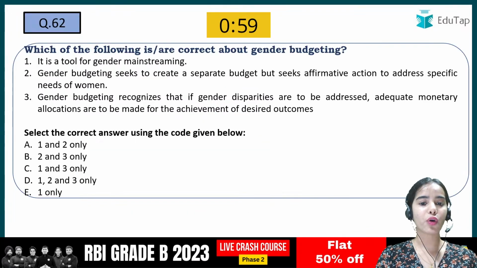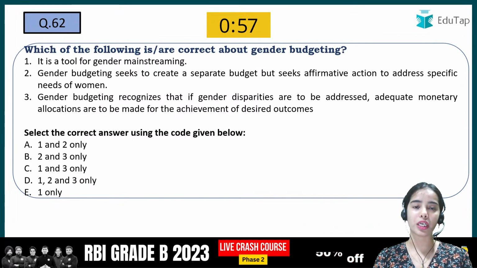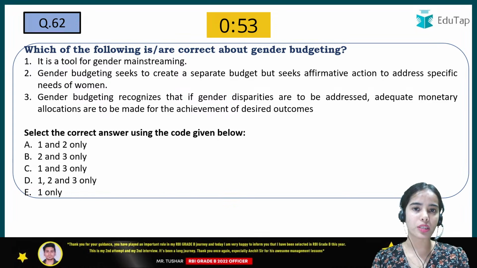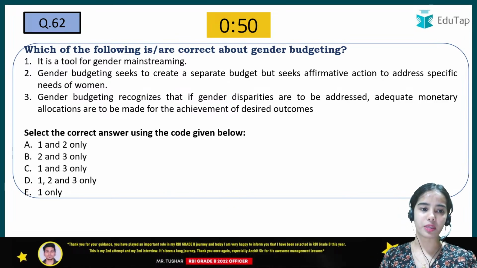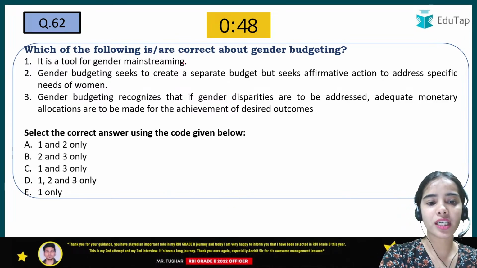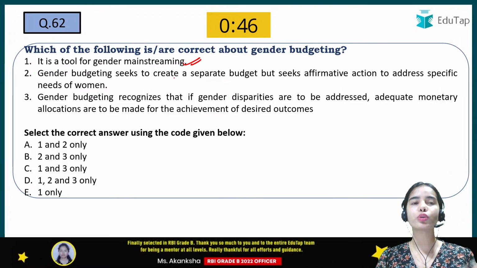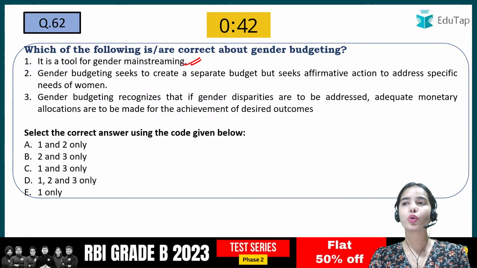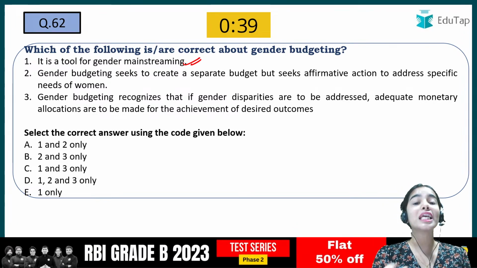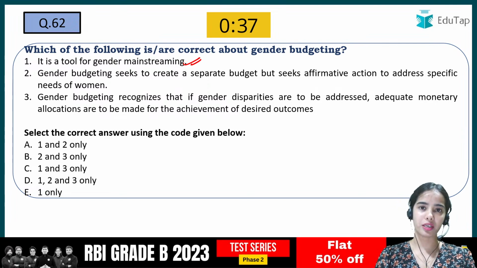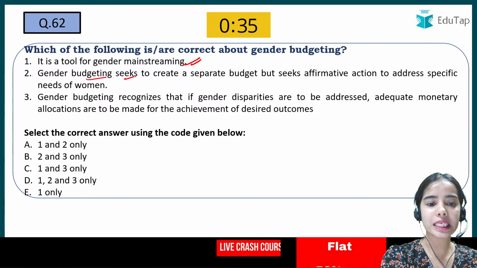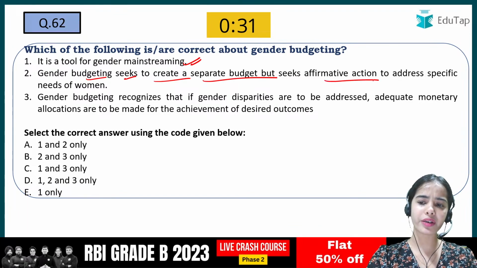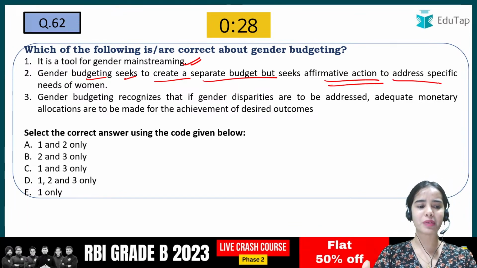Next is, which of the following is or are correct about gender budgeting? So gender budgeting has become quite a recent concept and quite an important concept. So it is a tool for gender mainstreaming, that is correct. It is a tool to bring the gender into the mainstream, to talk about the gender and to talk about the equality that should be brought in. Okay. Gender budgeting seeks to create a separate budget and seeks affirmative action to address specific needs of women.